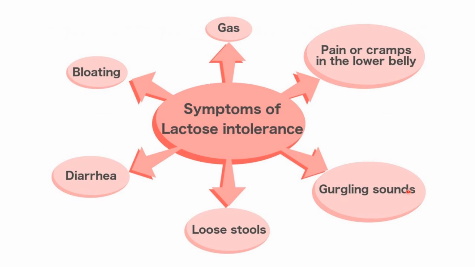As we have seen, as a result of this osmotic effect, water is imbibed from the intestine into the intestinal lumen, and the gurgling sounds. So these are various symptoms with which the patient may present to the doctor.